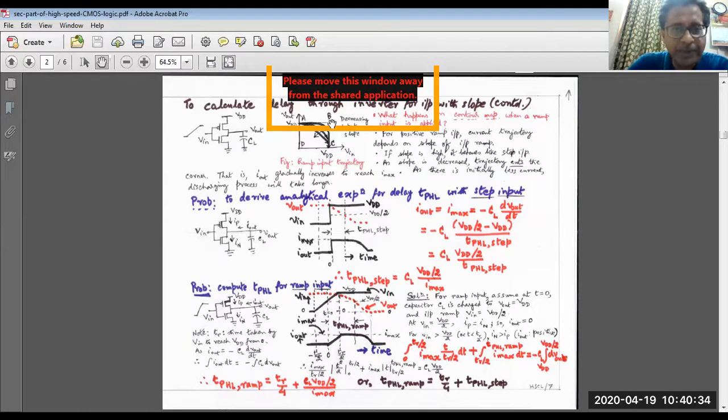Earlier it was from A to B to C for a positive going step. A step waveform has an infinite slope. Now with a finite slope, positive going and increasing, with decreasing slope you will be shifted more and more towards the left.